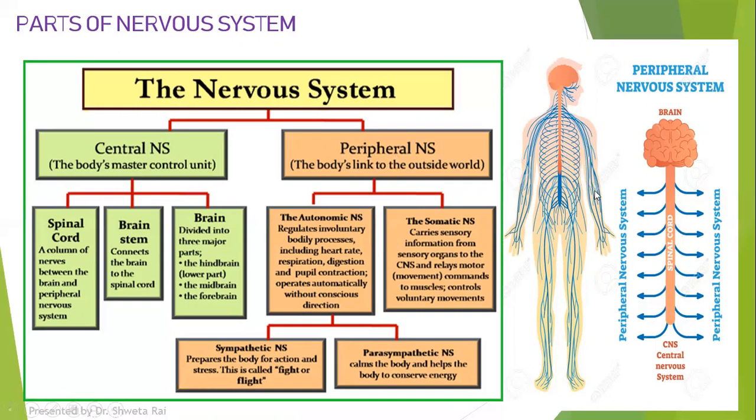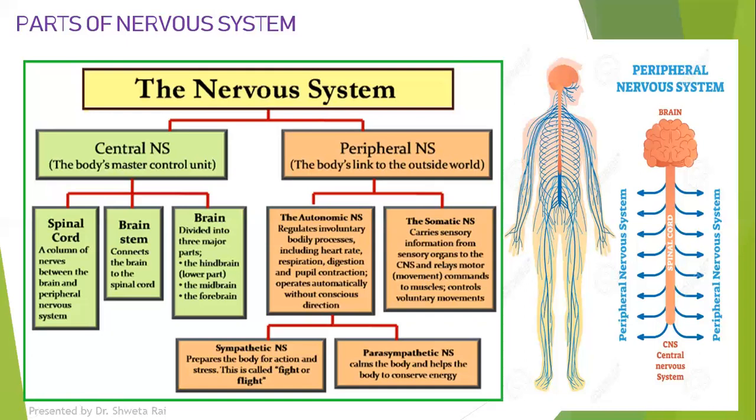So this nervous system actually connects the central nervous system to the rest of the parts of the body. Now, this peripheral nervous system is divided further into autonomic nervous system and the somatic nervous system. So they actually carry information for voluntary as well as involuntary actions. The information which is coming out of the central nervous system, from the brain to the spinal cord and then to the rest of the body, can either be under your control or it cannot be under your control.